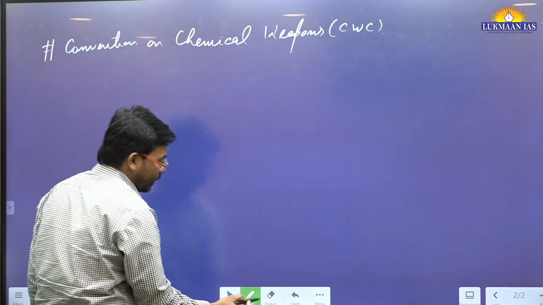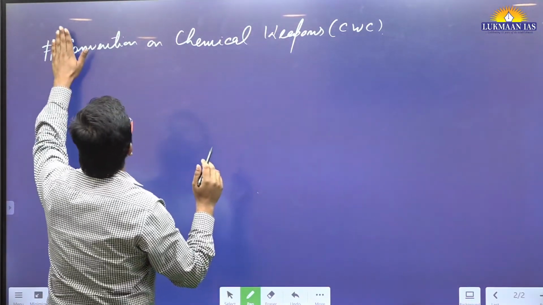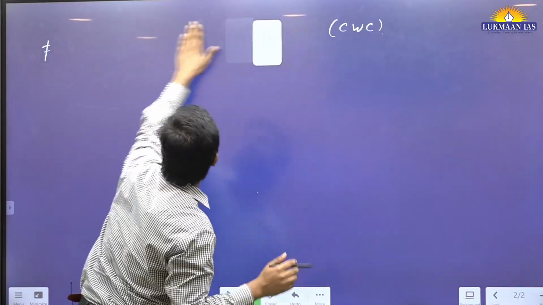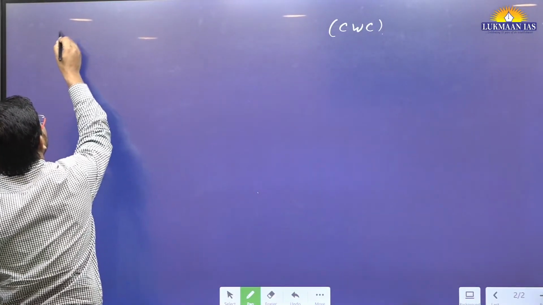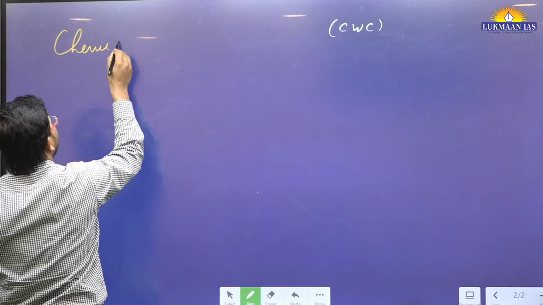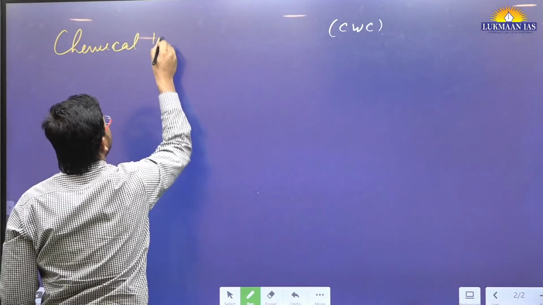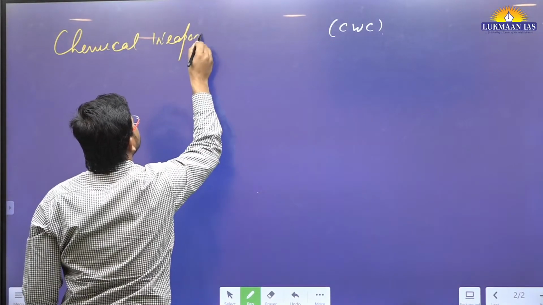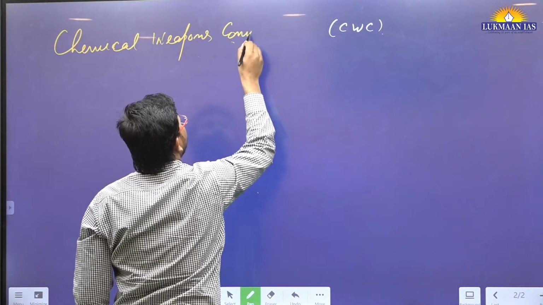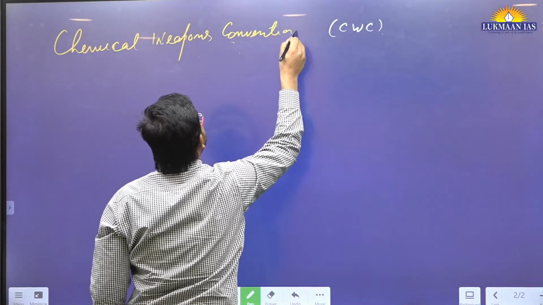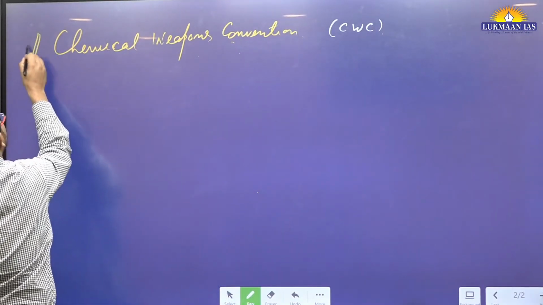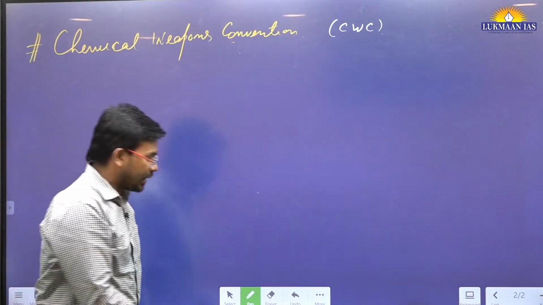You can write it that way also. This Chemical Weapons Convention is a very, very important convention.